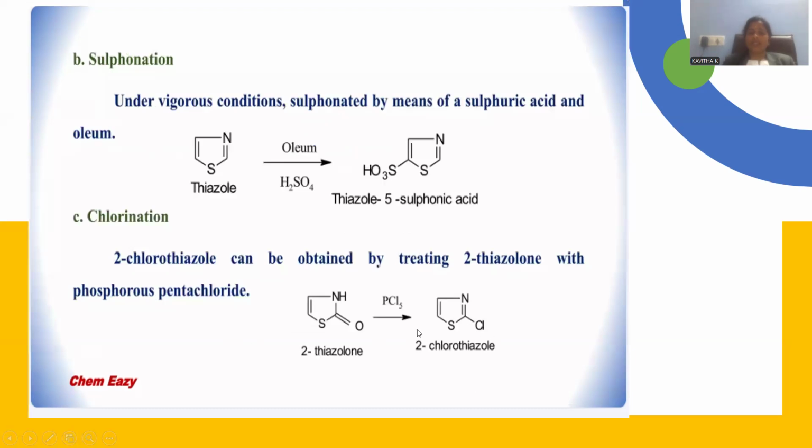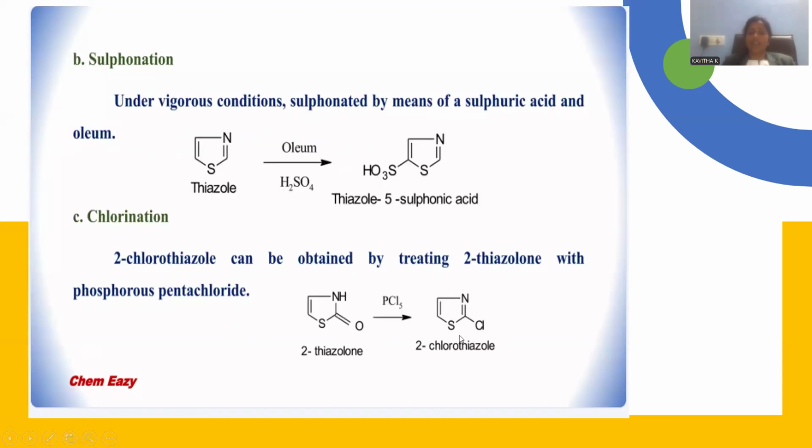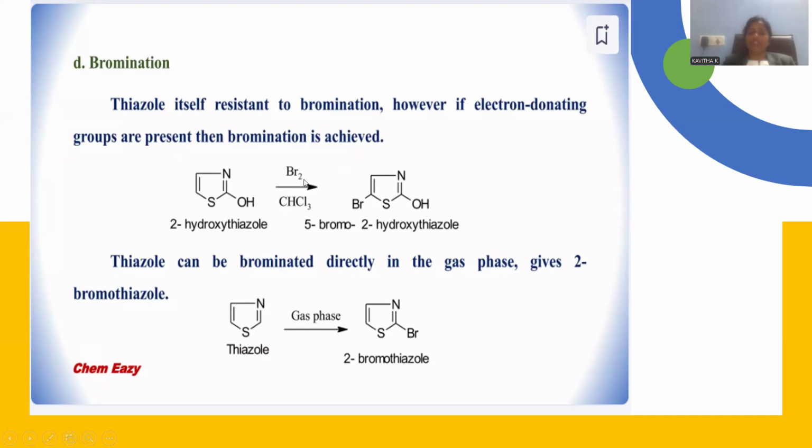There is a contrast in reactivity between this chlorination and bromination. Chlorination is accomplished at position number 2, rather bromination is accomplished at position number 5. It is not competing with hydroxyl, rather it is going towards position number 5. This is the way a reaction depends upon the nature of the reagent applied, right?